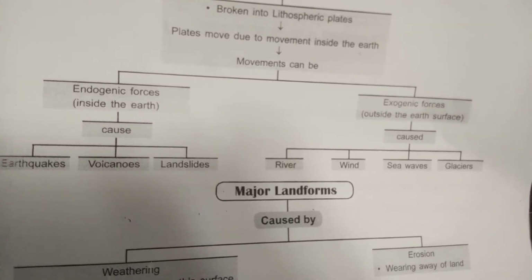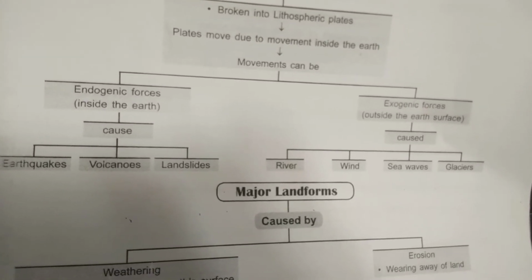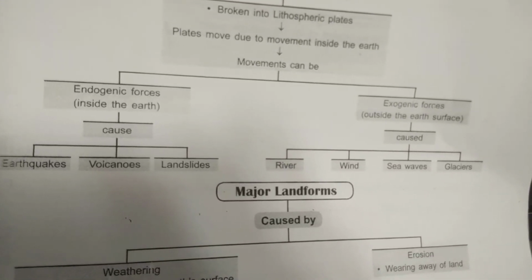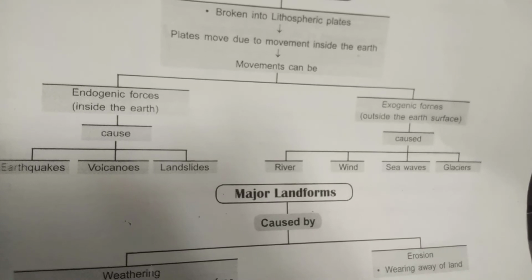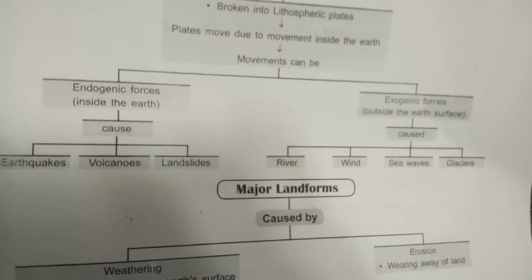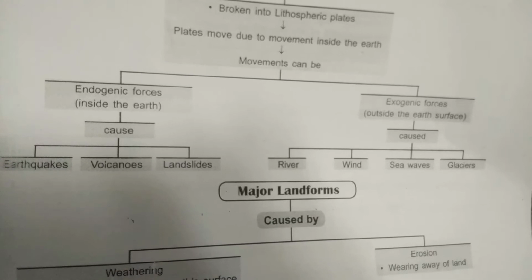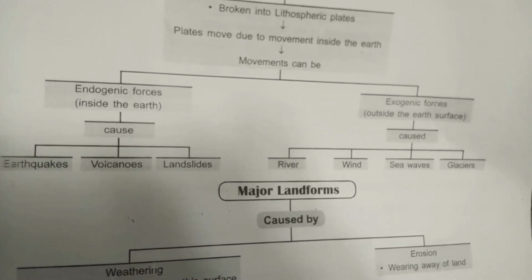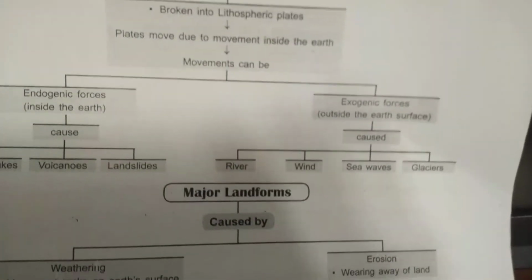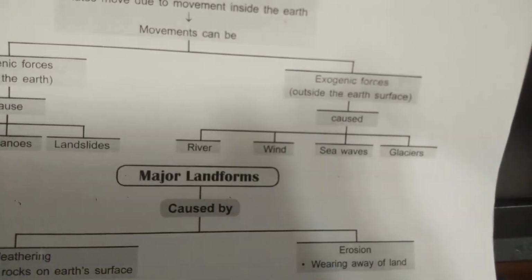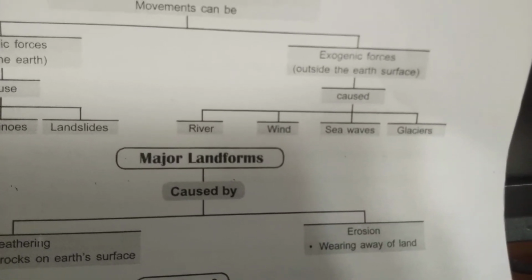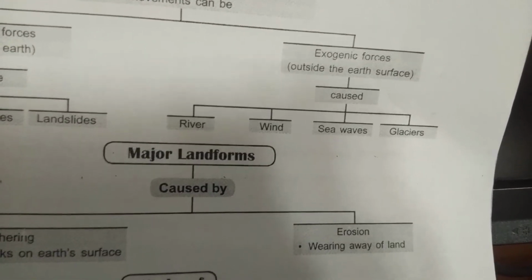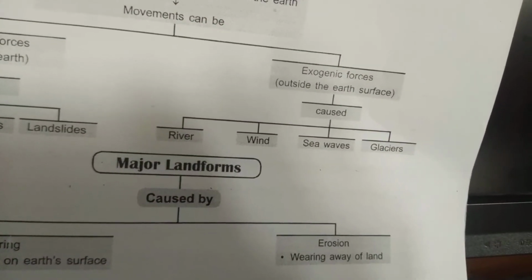And landslides happen because of the erosion of the surface of the earth, mainly because there is no vegetation to hold the earth surface, that is the soil. Generally this kind of landslide can occur in mountainous and hilly regions. Now exogenic forces, that is outside of the earth, are the river, wind, sea waves as well as glaciers.